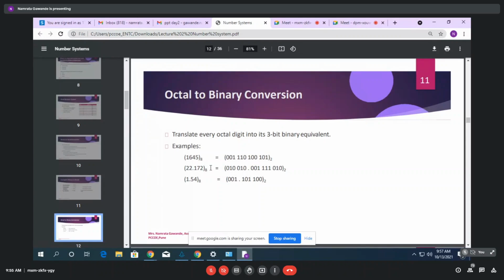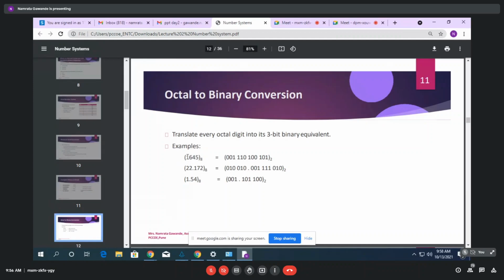See, ma'am, if in the examination we are asked to convert octal to binary, it means compulsorily you have to write each and every digit in terms of 3 bits. This is the complete number, right? In this particular number, how many digits are there? 4, right? So how many bits should there be? 4 multiplied by 3. In the answer, there should be 12 bits.